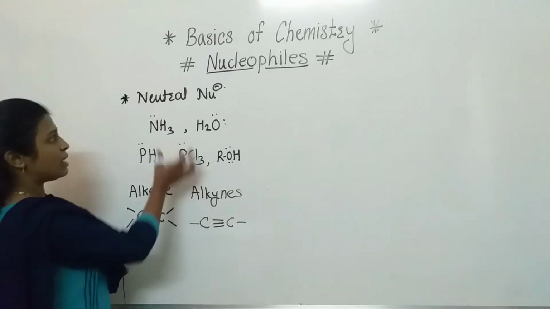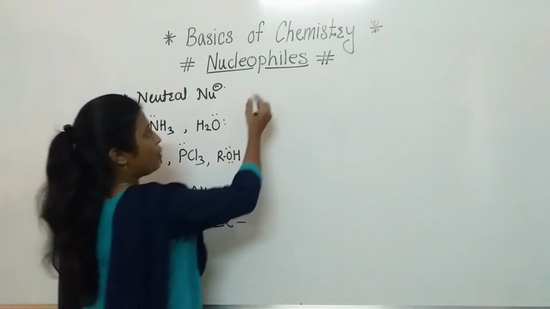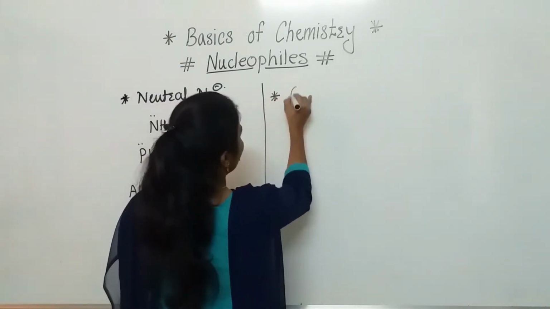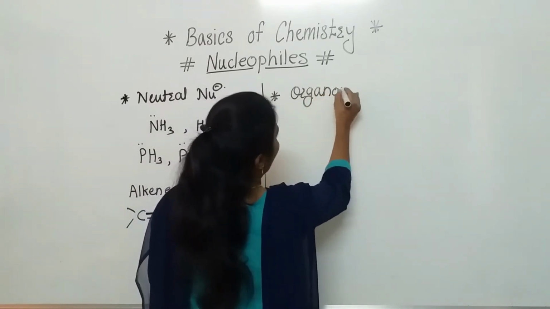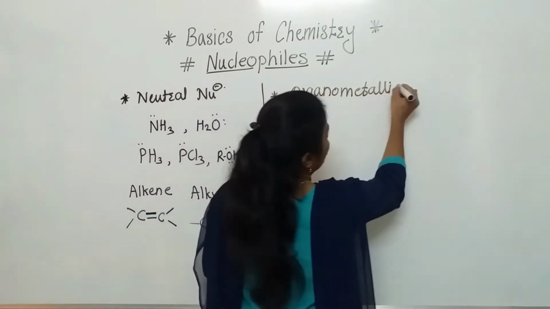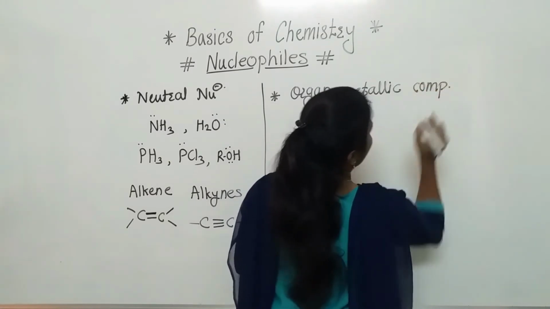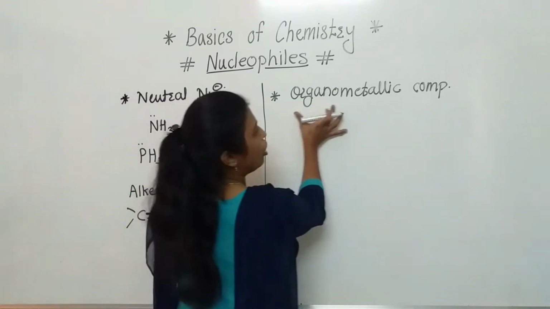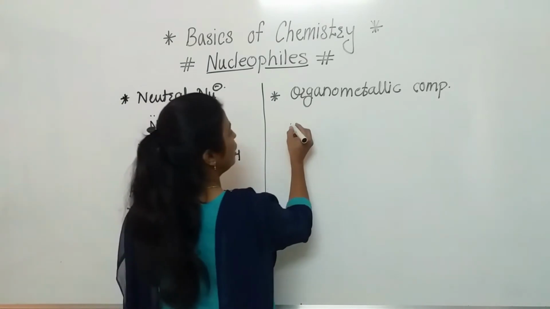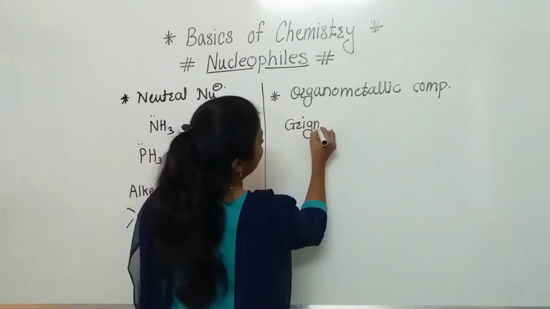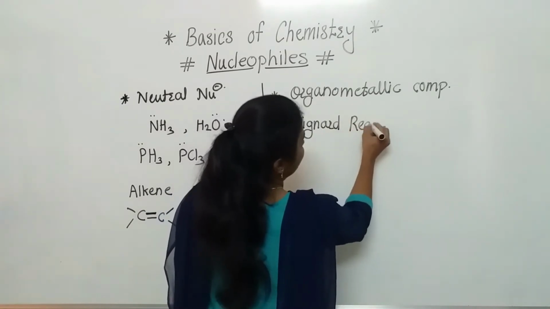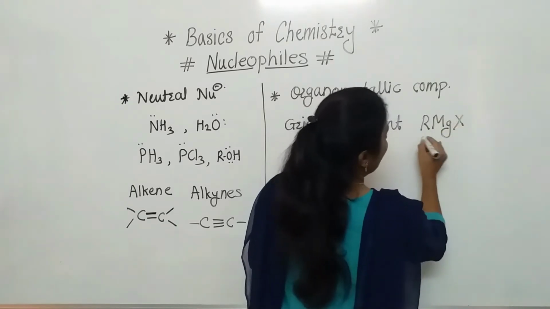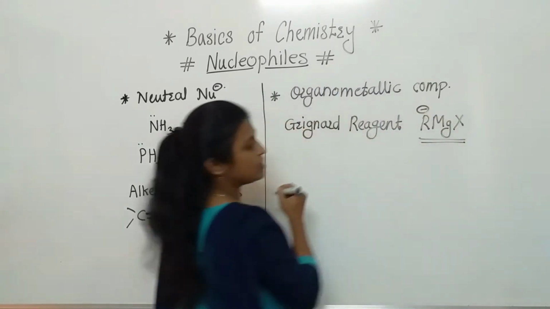So these are some examples of the neutral nucleophile. One more example, which is well known to us, is from the organometallic compounds. What is meant by an organometallic compound? It is one in which a metal forms a bond with carbon. The well-known example is the Grignard reagent, whose formula is RMgX. In that, the alkyl group carries a negative charge.